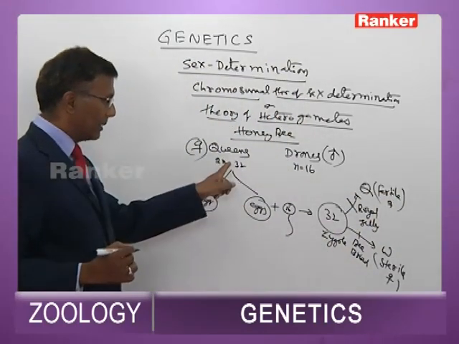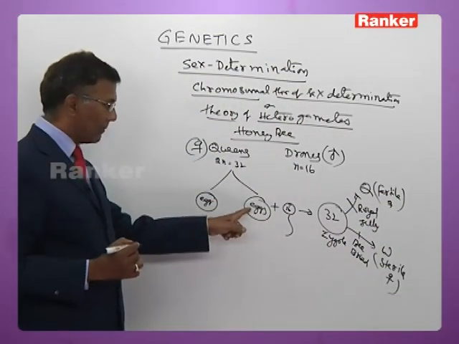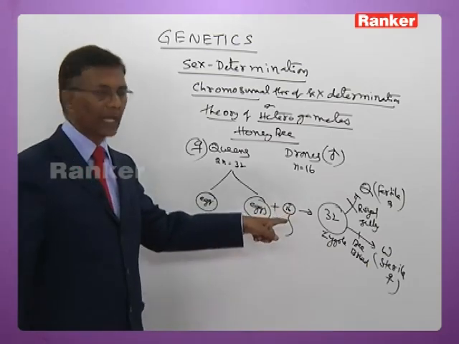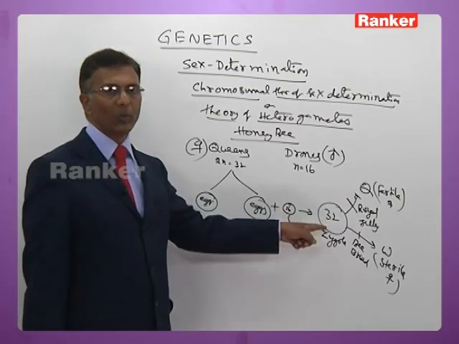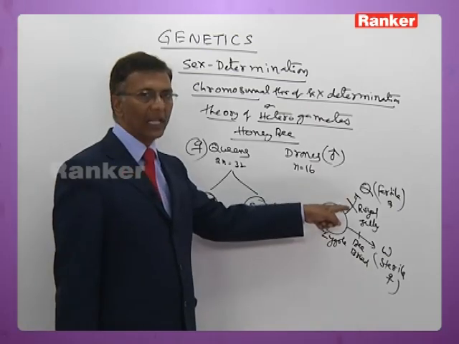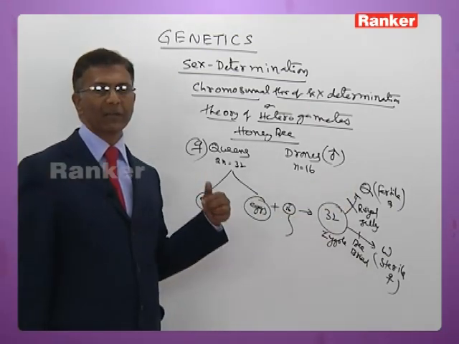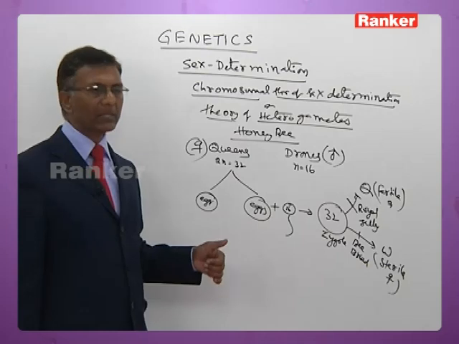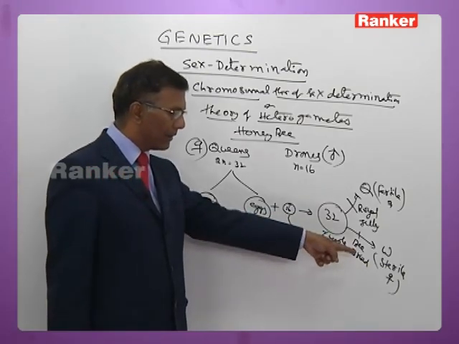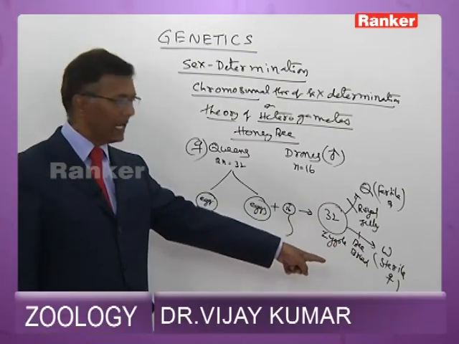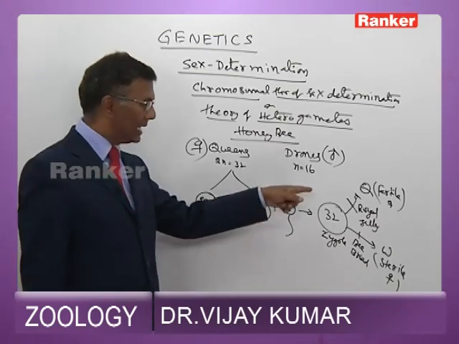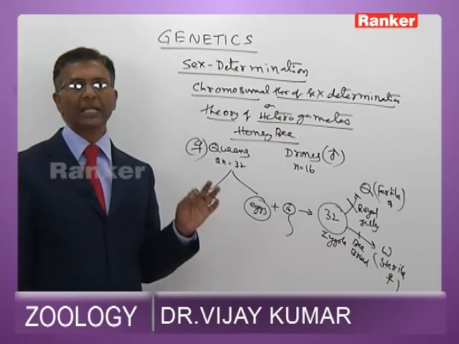Some eggs fuse with the sperm and give rise to the zygote with 32 chromosomes. If the zygote is fed with royal jelly, it develops into a queen, which is a fertile female. If the same zygote is fed with bee bread, it develops into a worker, which is a sterile female. The royal jelly contains salivary secretion of the queen.